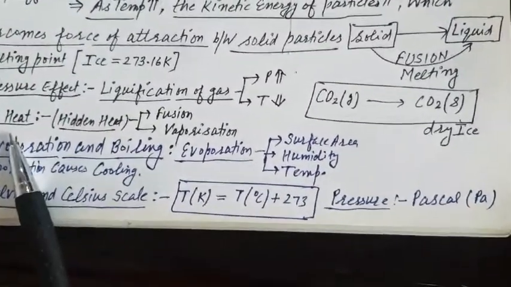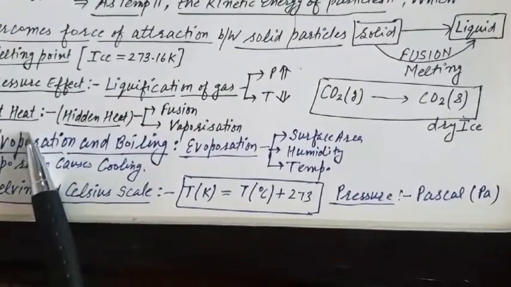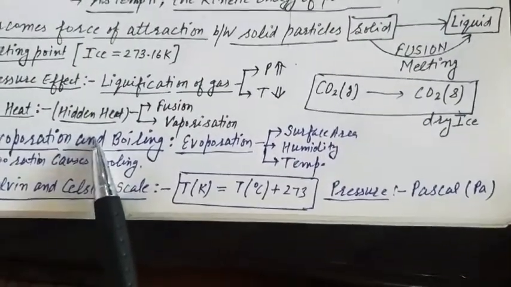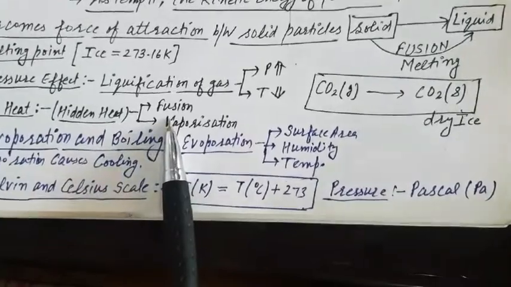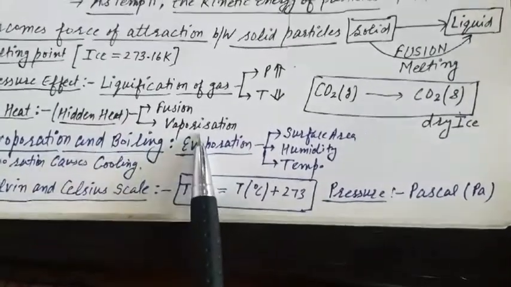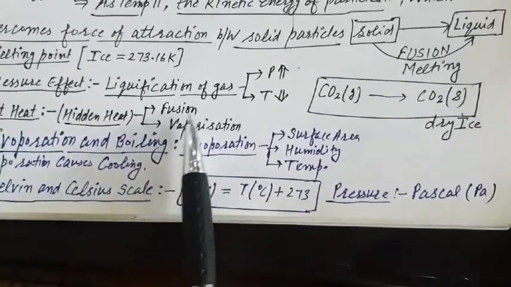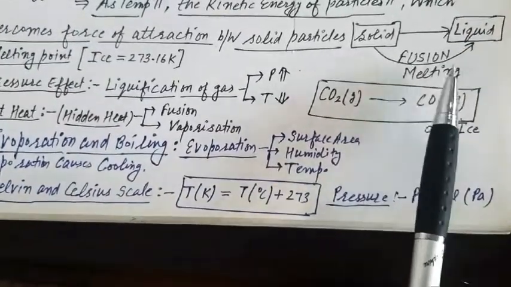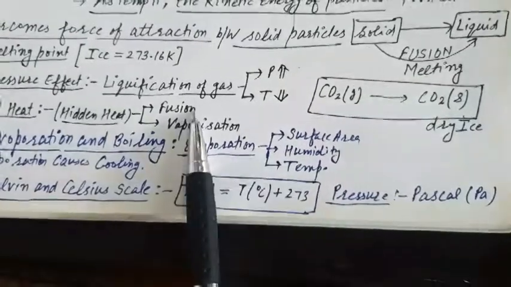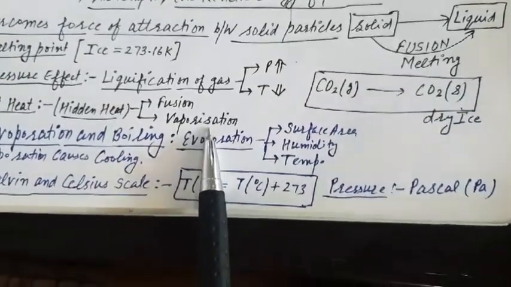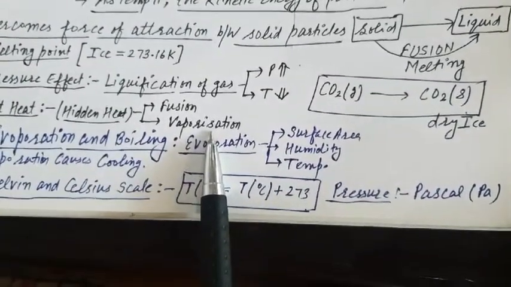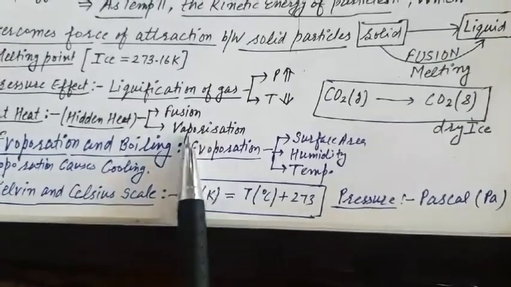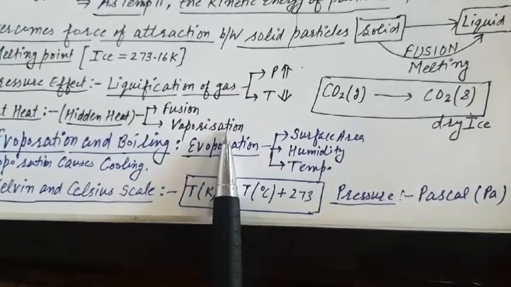Latent heat, we have already discussed. Latent heat is the hidden heat, and it is of two types: latent heat of fusion and latent heat of vaporization. What does fusion mean? Fusion, as discussed, is the conversion of solid state into liquid. And what is vaporization? Conversion of liquid state into vapor state at a particular temperature is known as vaporization.